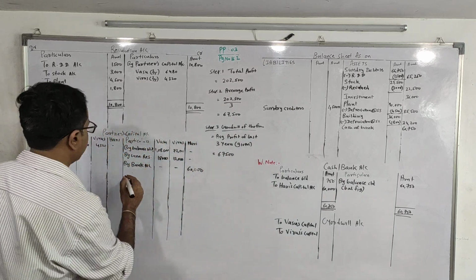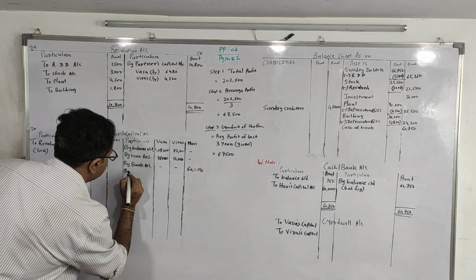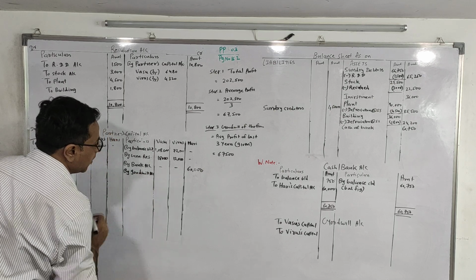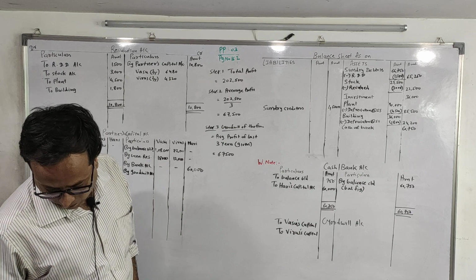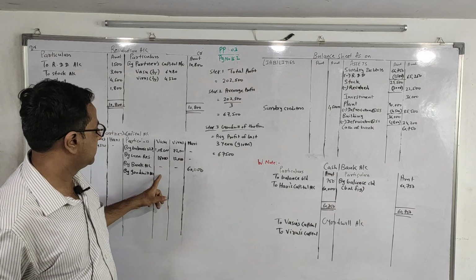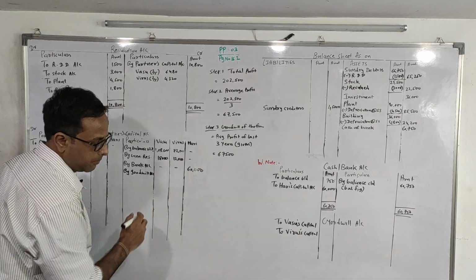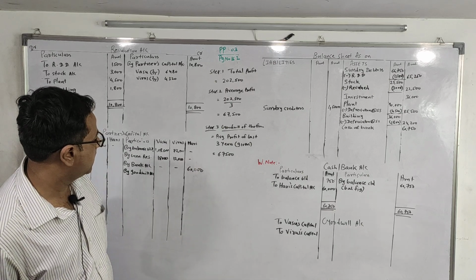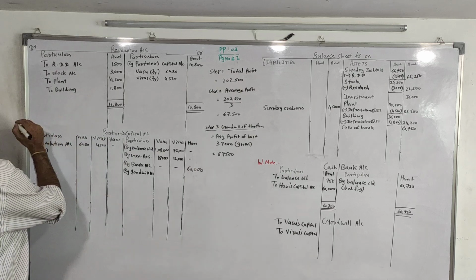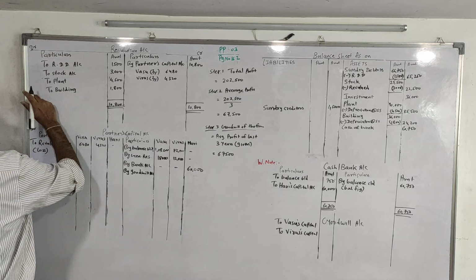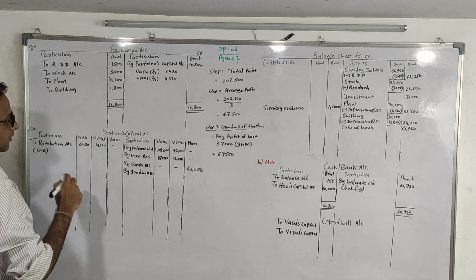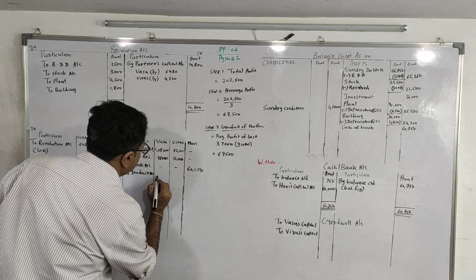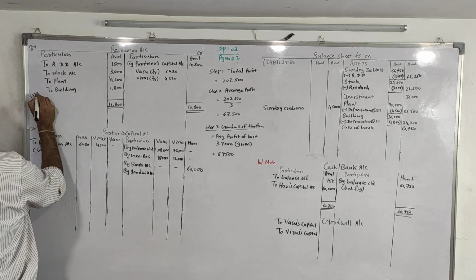The second effect will be by goodwill account. Now the amount will be